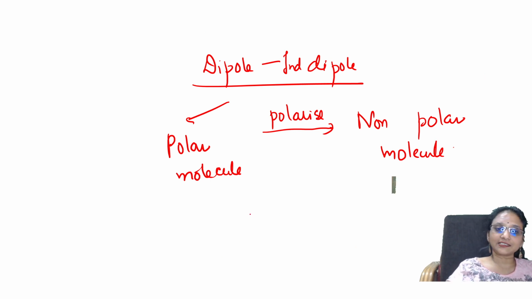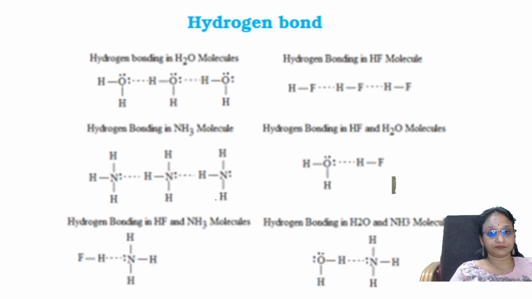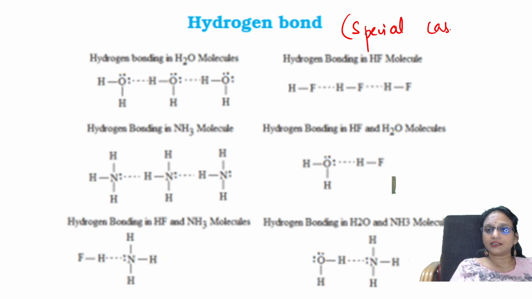Okay, let us see the next one, hydrogen bonding. Hydrogen bonding is basically a special case of dipole interaction.